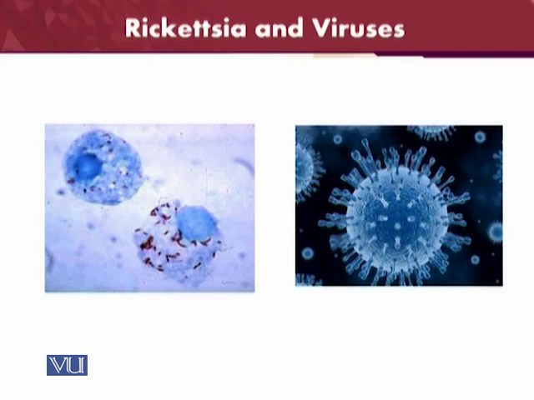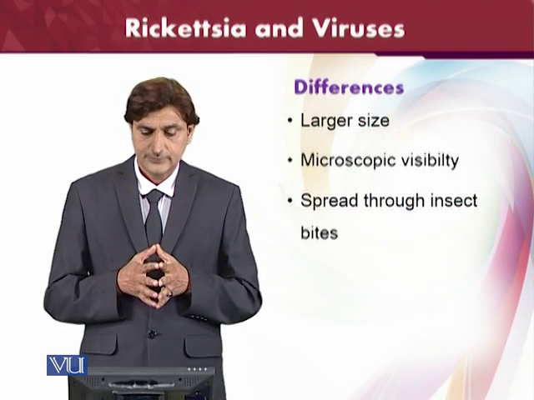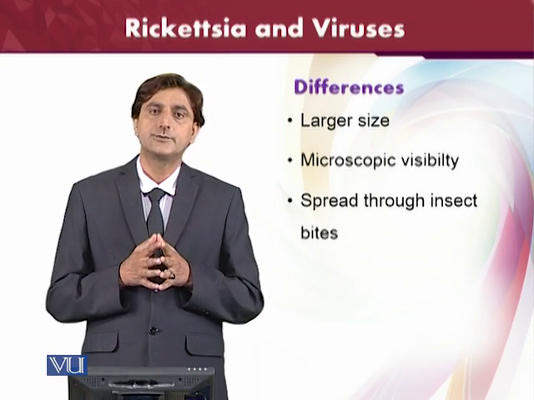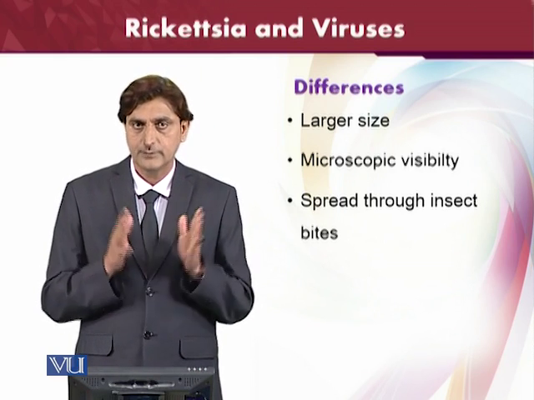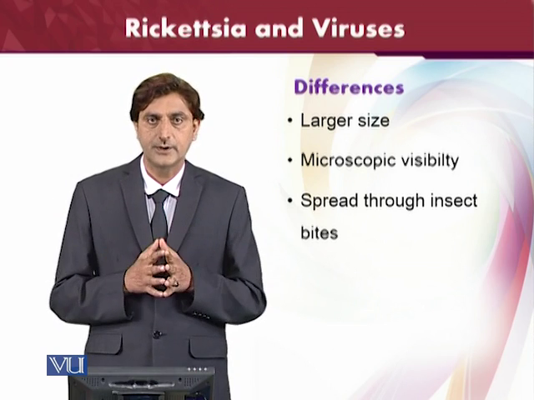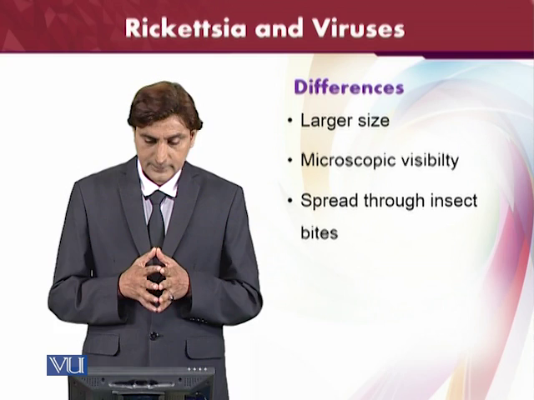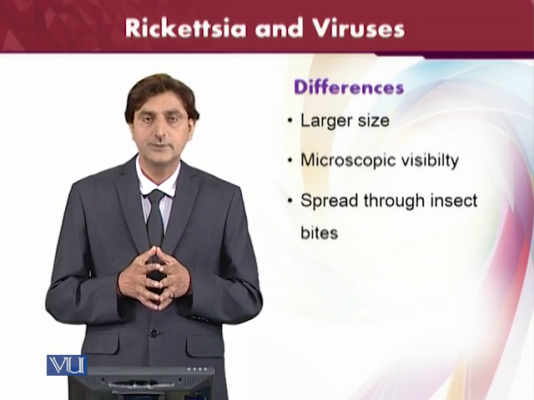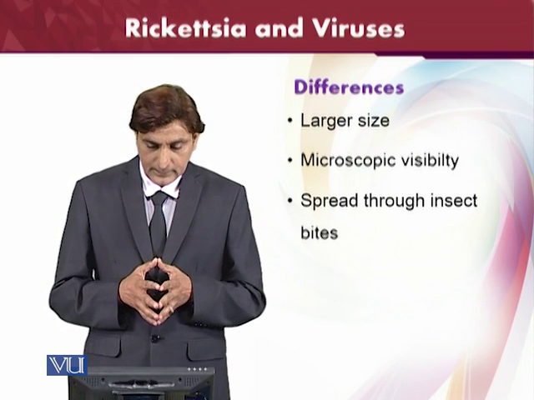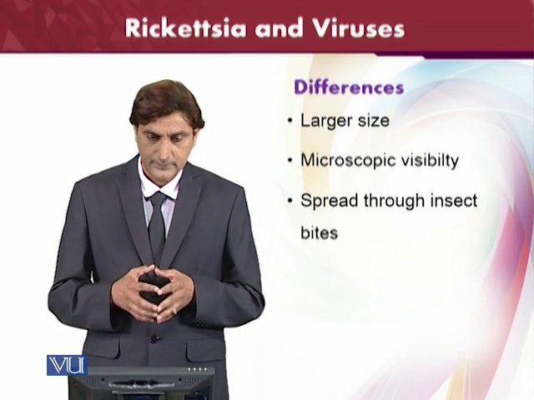This is the similarity from the structural point of view. Here on the right side are the viruses, and on the left side are the rickettsia. There are differences in size. The size is not similar. Of course, when we compare, these are not very similar sizes. The rickettsiae are larger. They are bacteria. They are visible microscopically, and they spread through insect bites.